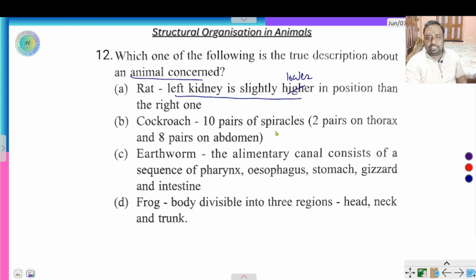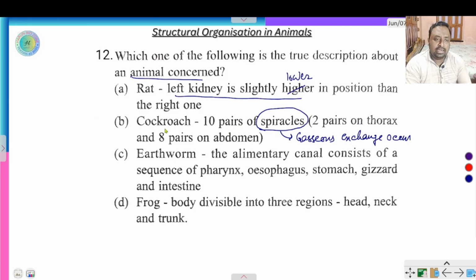Cockroach, 10 pairs of spiracles, 2 pairs on thorax and 8 pairs in abdomen. Okay, spiracle means through which the gaseous exchange occurs. So here total 10 pairs of spiracles are present, of which 2 pairs in thorax region and 8 pairs in the abdomen region.